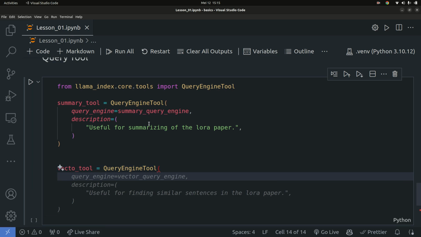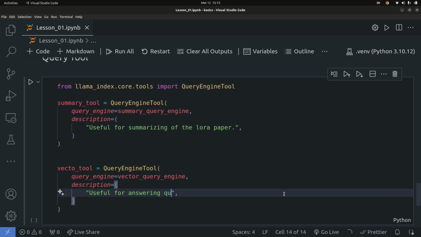You're going to pass in the query engine as the vector query engine, and then the description: useful for retrieving specific context related to the LoRA paper. So that's basically it.